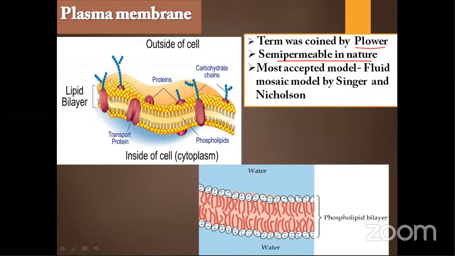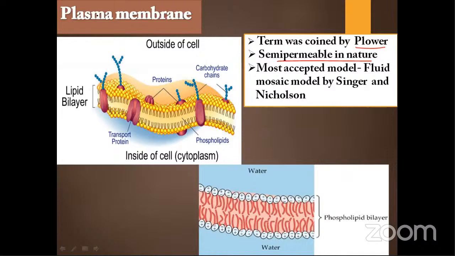The most accepted model is the fluid mosaic model. Who proposed the fluid mosaic model? Singer and Nicolson, yes. Singer and Nicolson proposed this model in 1972. It states that the membrane is semi-fluid in nature. Why is it called fluid mosaic? Phospholipids are movable, so the membrane acts as a semi-fluid. In that way it has a fluidic nature.